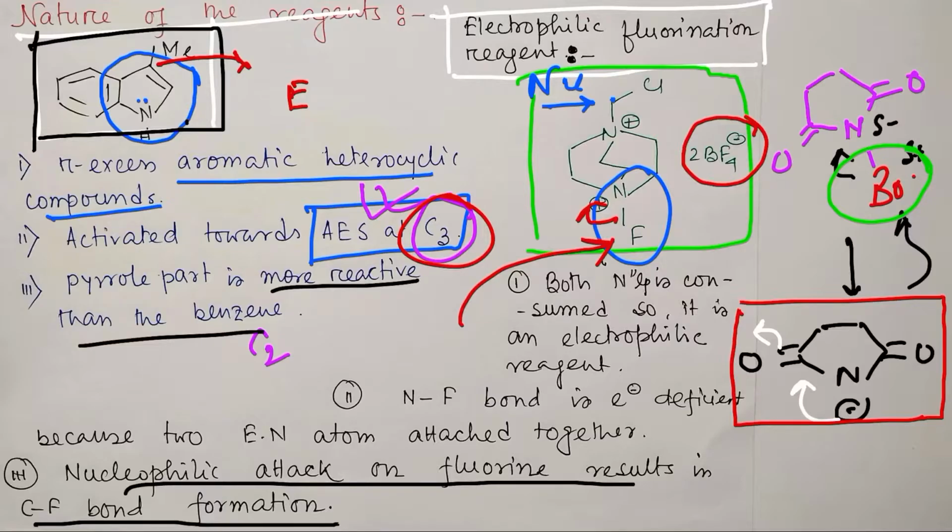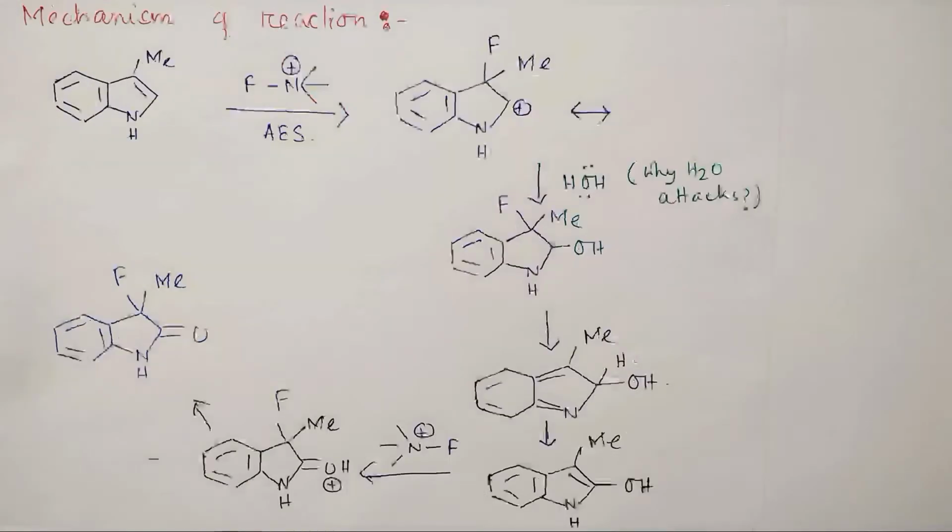So let's discuss the mechanism. What happens? If you look very closely, the lone pair of nitrogen first pushes here, and this goes and attacks this fluorine, and it comes back. Along with that, what does it produce? This neutral amine derivative. And we know the nature of the leaving group is also a determining factor for a reaction, a substitution reaction, this aromatic electrophilic substitution.